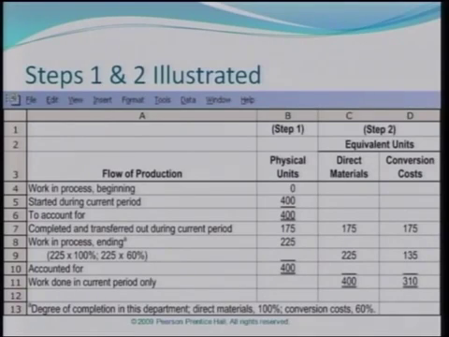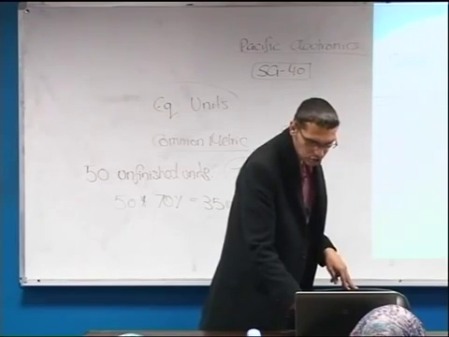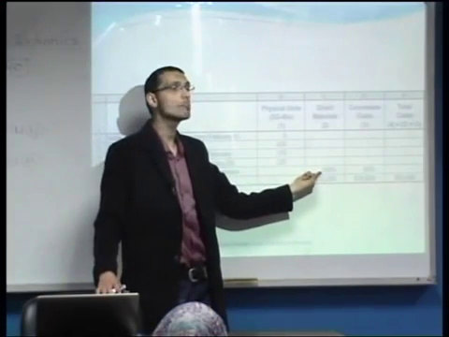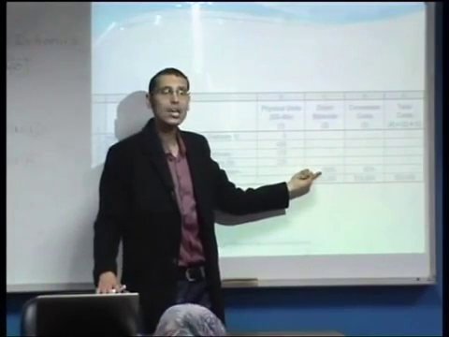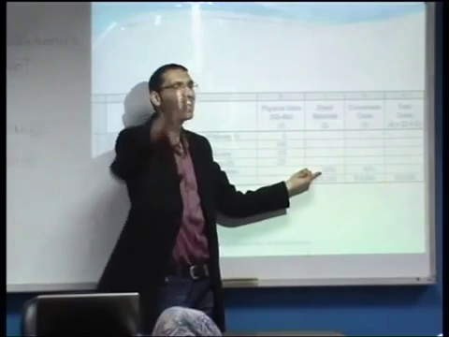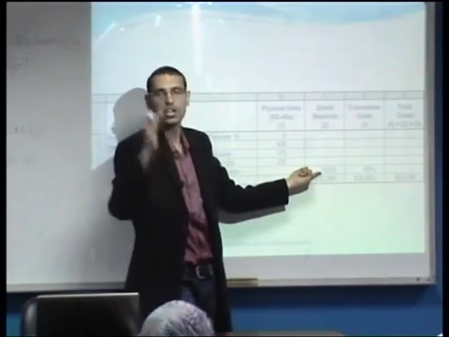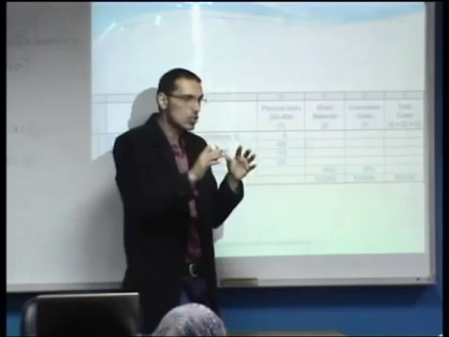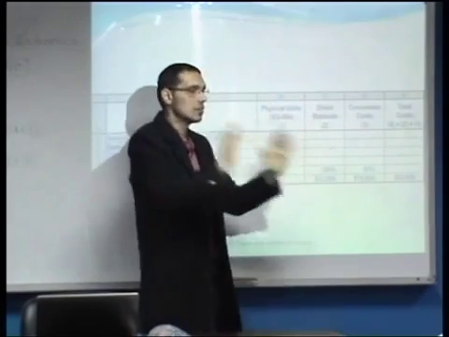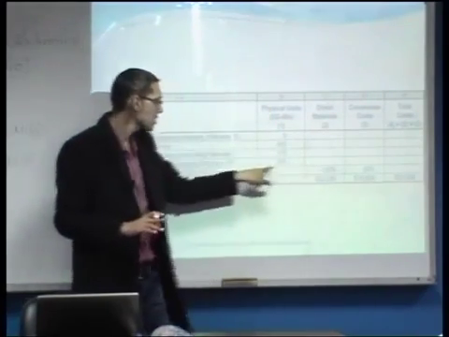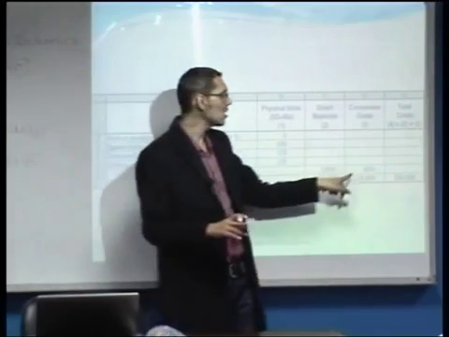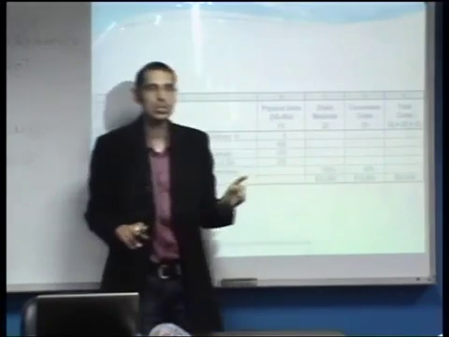Let us consider our case and see the different steps that are illustrated according to the data. Of course, as we saw according to the illustration, the ending work in process has taken 100% of direct materials. Why? Because according to the case, we said that the direct materials are added at the beginning of the production process. Therefore, if these units have started, they would most definitely have 100% of direct materials. Therefore, as we can see here, they gave us the information that the work in process had 100% of direct materials, while it only had 60% of conversion costs.